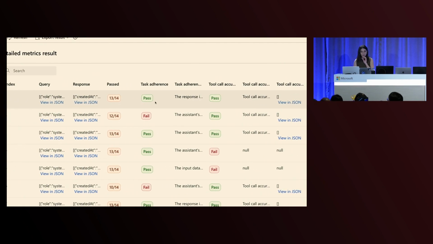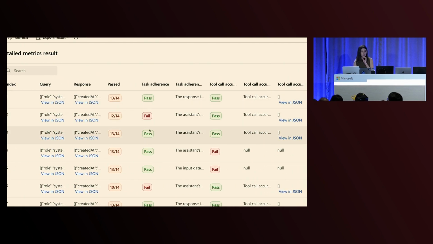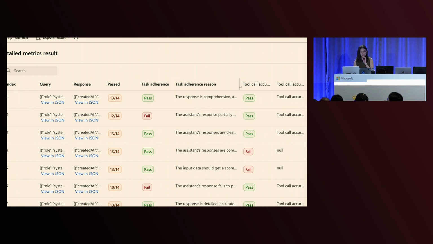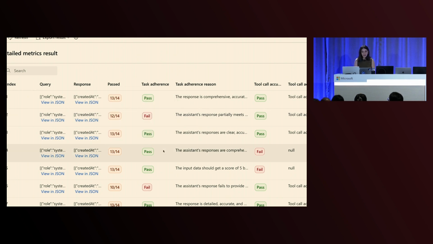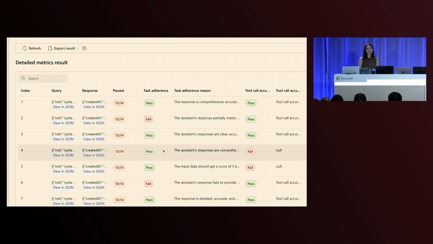So we have added this view for you to take a look at the tests that have failed, even take a look at the reasoning behind it. So for example, this particular task adherence has failed because it says that the response partially meets the user's needs by summarizing the product features, but fails to provide specific reviews or insights from the searches conducted. So you can get a sense of why the certain evaluation happened in the way that it has, and that helps you a lot more to make an informed decision of whether that passes your quality bar for your company or whether you want to improve it with additional guardrails in place.